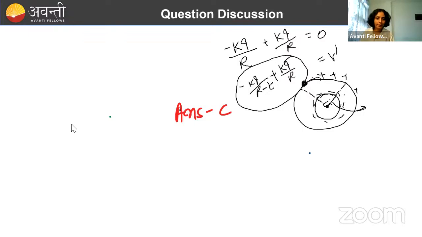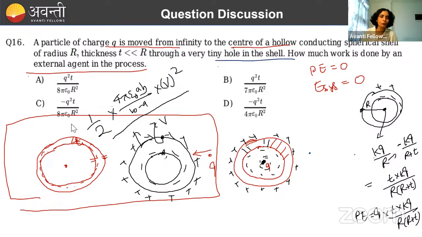So I just wanted to show you what will happen because of this charge coming at the center. Yes, at center some potential will get created. So this charge will have certain potential energy that we will write. And because of this charge, we are getting such kind of configuration. This is like a capacitor. So this capacitor will store certain kind of energy that will be equal to half CV square. Just calculate potential difference between these two spheres. That will give you the value.